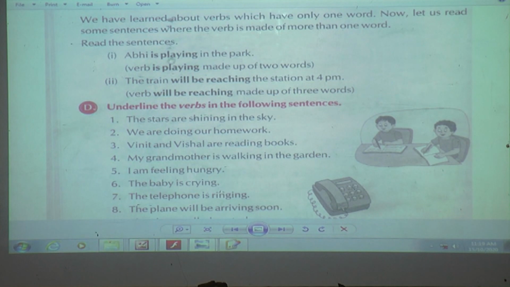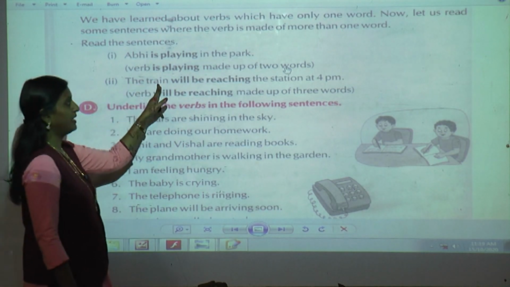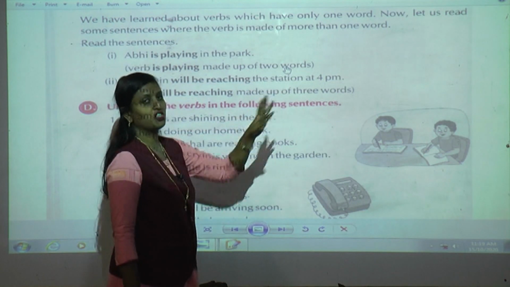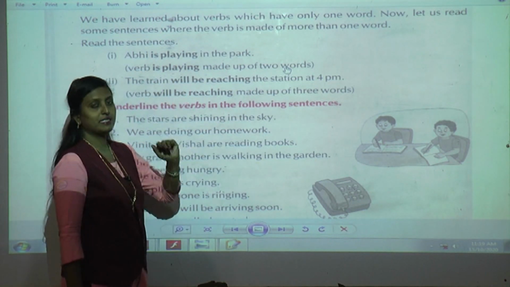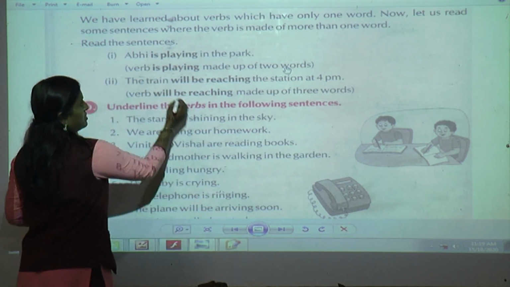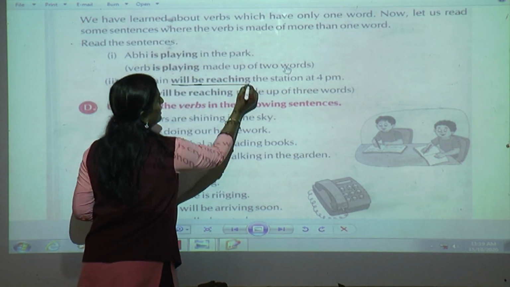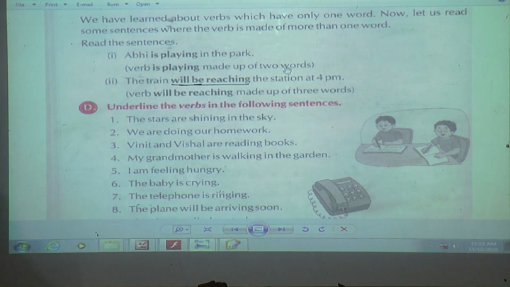Can you see the examples, the sentences? They are telling us to read the sentences. Abhi is playing in the park. Now here you can see is is also there and the action doing verb is also there. So the verb is playing, made up of two words. And the second: the train will be reaching the station at 4 p.m. This sentence tells us about the future tense. So 1, 2, will be reaching. Can you see? Yes, 1, 2 and 3 words. More than one word. Got it?